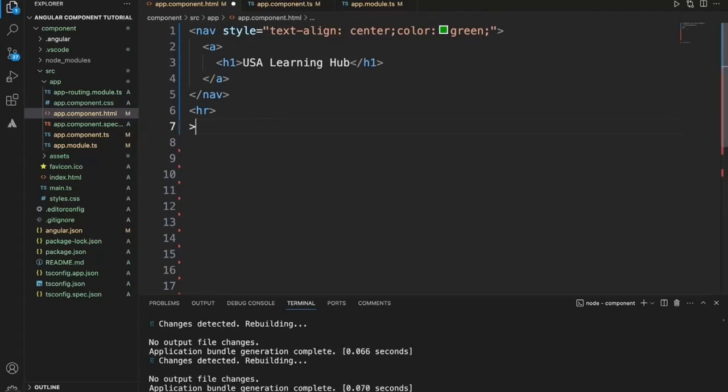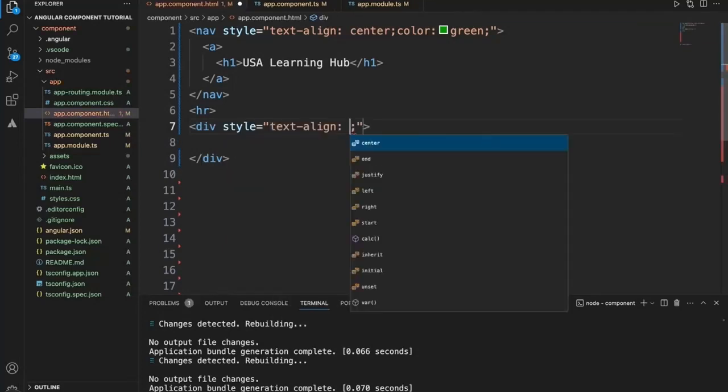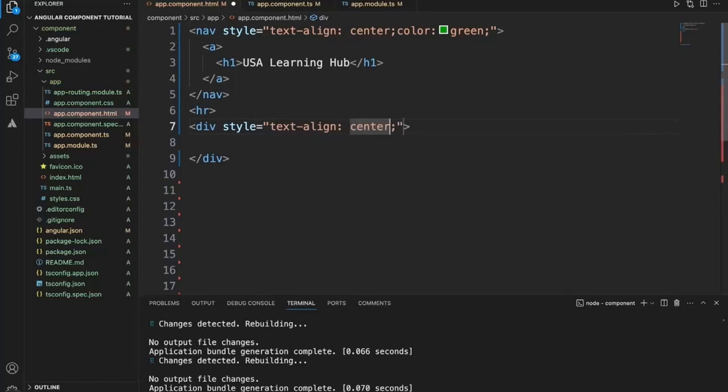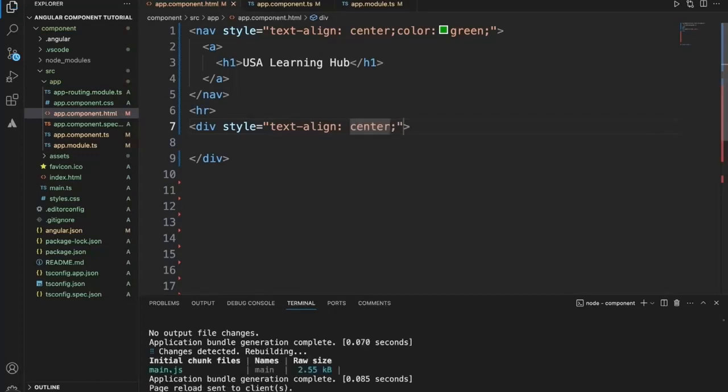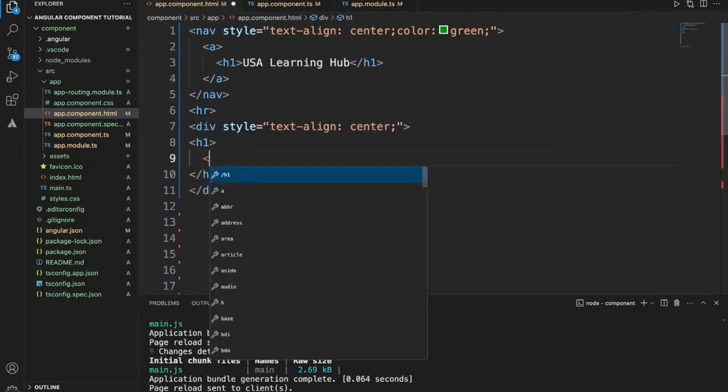So let me take a div and I'll just align the content, text align center, and within this let's add a bigger content so that it will be easy to view.